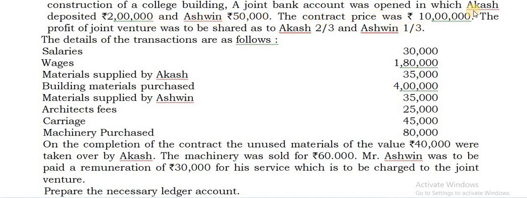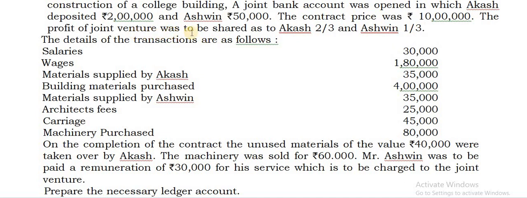The contract price was 10 lakhs. This is the total contract price, 10 lakhs, to be taken on the credit side of the joint venture account. Assume this is the sales actually. This is important for you because here goods are not given separately, the contract itself. The contract price is given. Assume that is the sale price. So it will be taken on the credit side in the joint venture account as by joint bank account. So that is the entry for this.